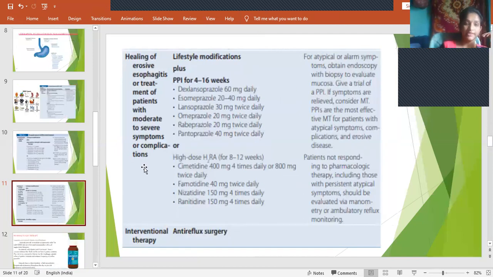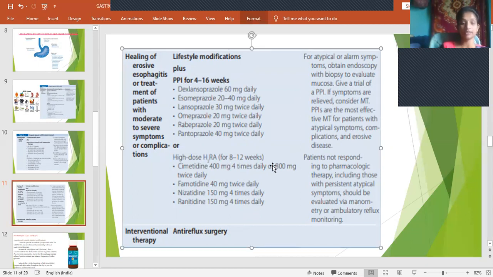Then this is the complication, right? Erosive esophagitis is a complication. How do we treat this condition? In this also we'll advise some lifestyle modifications along with a course of PPIs for 4 to 16 weeks depending on the severity of the GERD in that particular patient. PPIs for 4 to 16 weeks, or high dose H2 receptor antagonist for 8 to 12 weeks. That means 4 months for the PPI, and 12 weeks, that is 3 months, for this. Like a course, they should be taken.